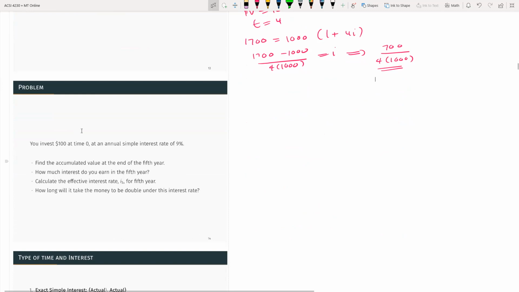So here you can see another question. Especially in this one, they're asking for i_5, the effective rate for year 5. You may want to calculate that using the formula a_n minus a_{n-1} over a_{n-1}. So I will leave that for your side.